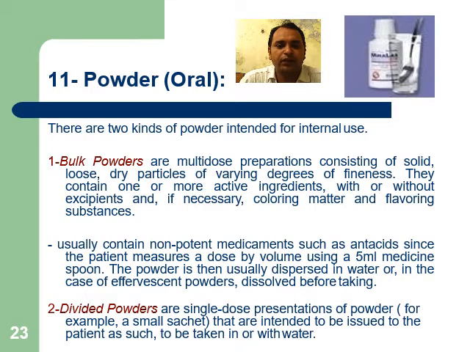They contain one or more active ingredients with or without excipient, and if necessary, coloring matter and flavoring substances can be added. Bulk powders usually contain non-potent medicaments such as antacids, since the patient measures a dose by volume using a 5 ml medicine spoon, as with effervescent powder.